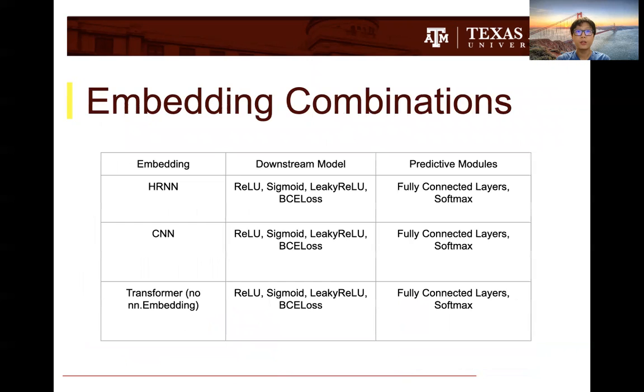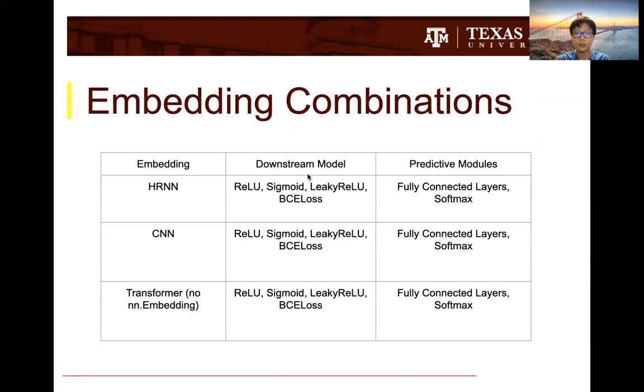Now, there are a few embedding architectures that we used for protein-protein prediction. This table gives a breakdown of varying combinations of embeddings along with their corresponding downstream and predictive modules. So the first we see here is HRNN, second is CNN, and the third is transformers.